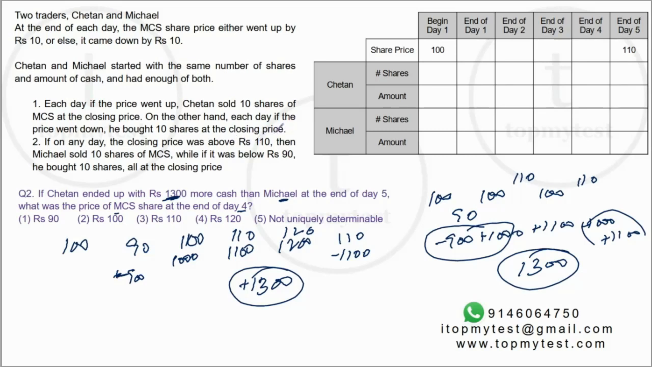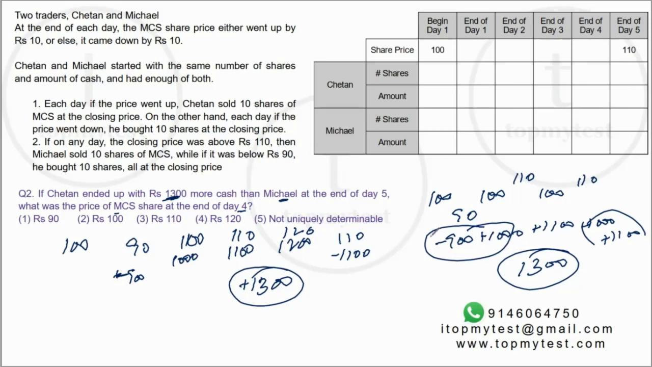If the price is above 110, only then he will sell. If the price is below 90, only then he will buy. Right? So, which means that he did not make any transactions over these 5 days. Otherwise, if he had made any transaction, his cash position will also change.